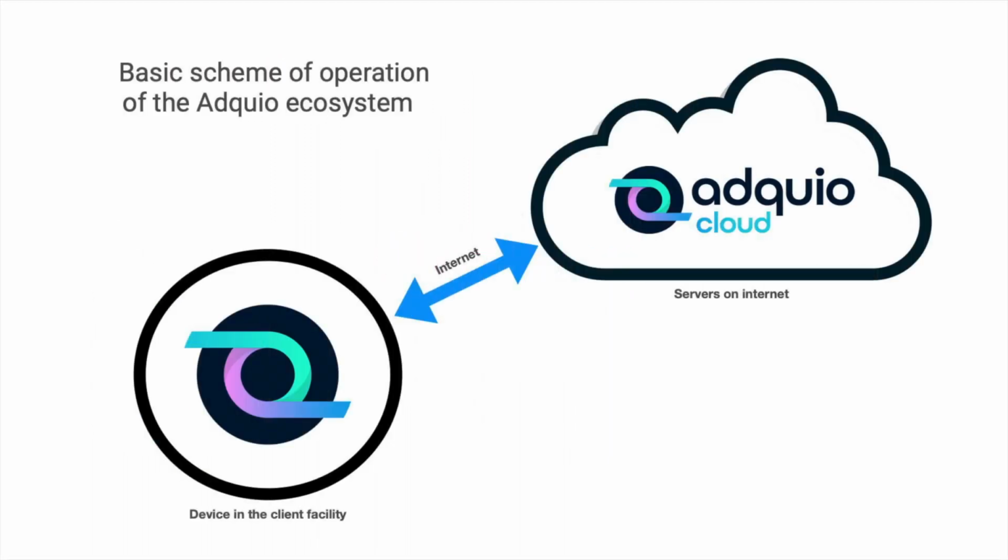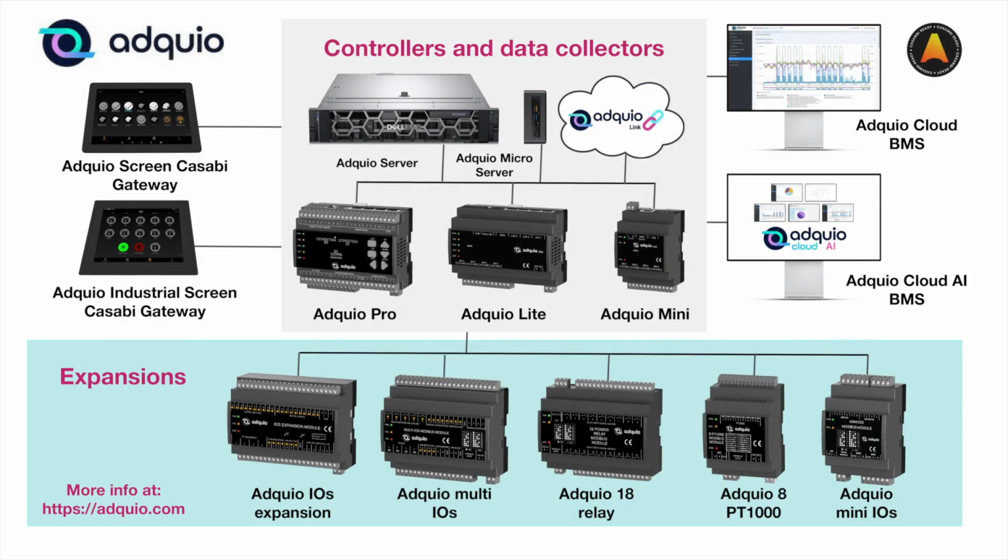Let's begin then to see the basic concepts of our software and our hardware. The first thing we have to be very clear about is that within our products we have two very different parts. The first of these parts is made up of all the physical devices. And the second by our cloud software, Adquio Cloud and Adquio Cloud AI, that will allow you to study the data. We will see both the first and the second more extensively below. So, in the hardware part we have these devices.